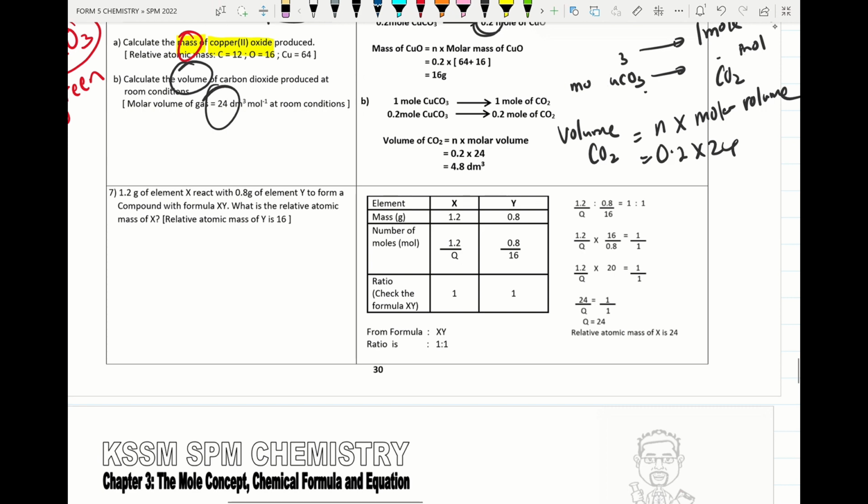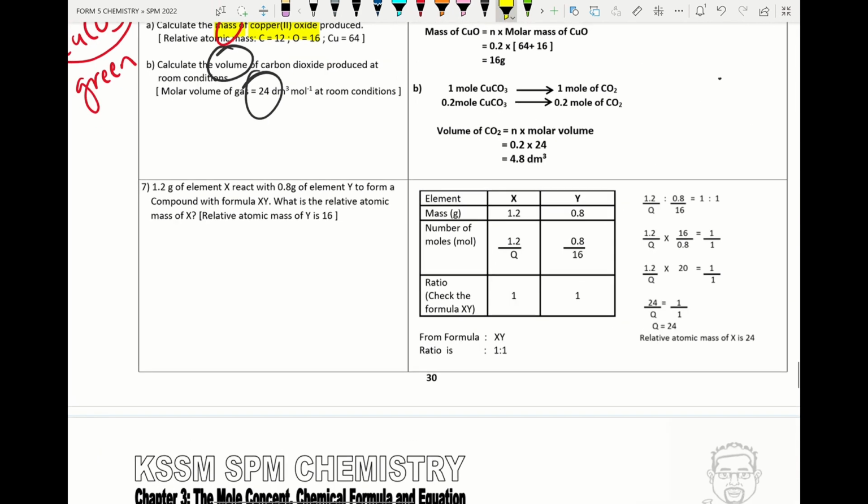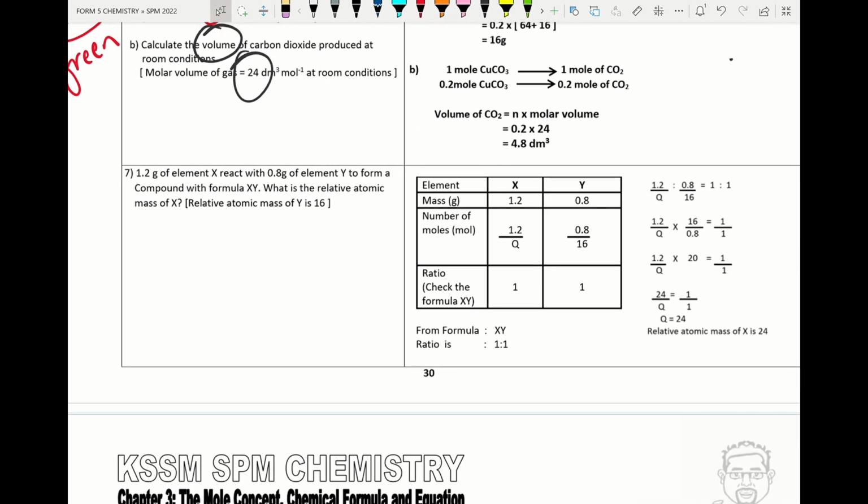Alright, so we move on to the next question. Try to check how to find the empirical formula. From the empirical formula, this year I'm targeting students needing to calculate the RAM of an element. Alright, 1.2 gram of element X. That means the mass of element X is 1.2 gram and the mass of element Y is 0.8 gram. They form the compound with the formula given here.